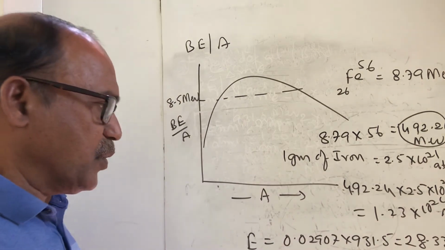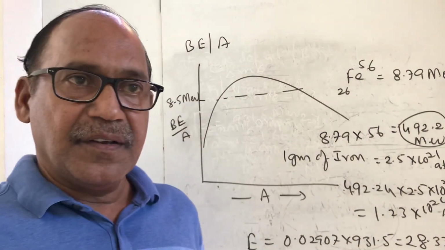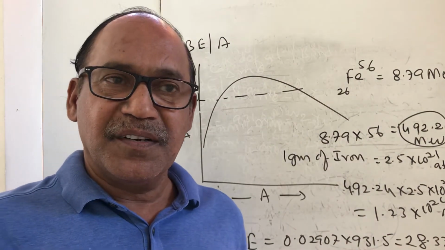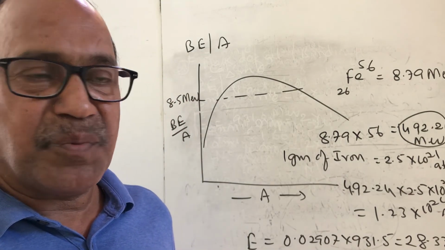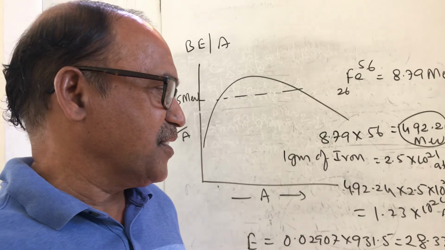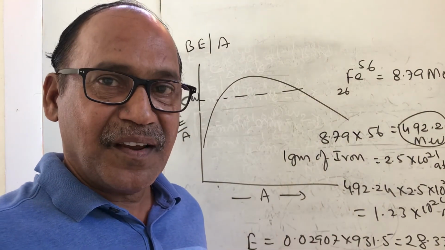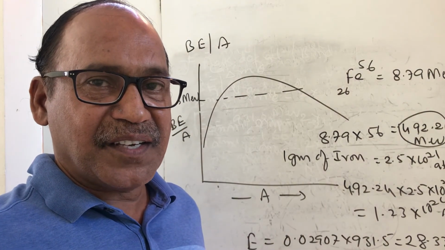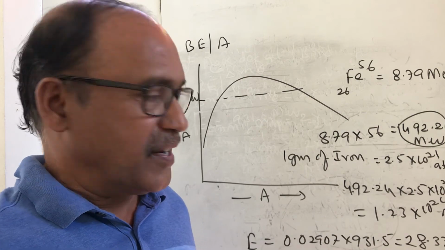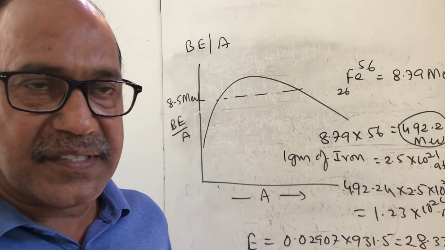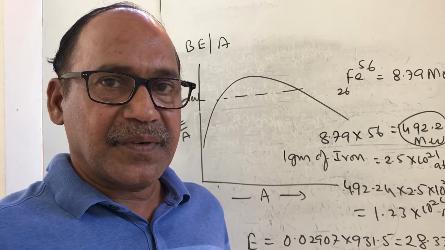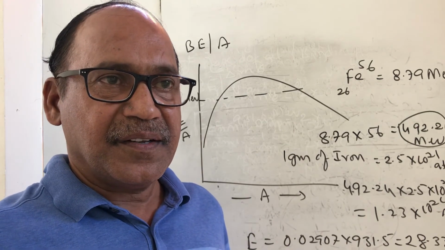A very, very huge amount of energy. This is almost equivalent to the atom bomb. When an atom bomb is dropped, this amount of energy is released. This is the iron atom bomb. If this iron nucleus is formed from constituent nucleons, this is the amount of energy expected for the case of 1 gram of iron.